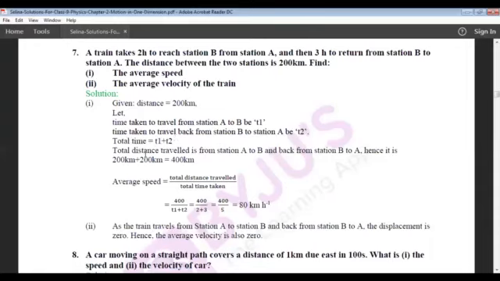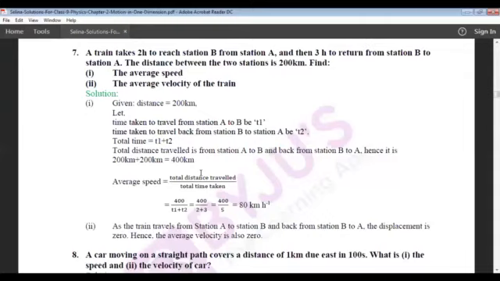So, the total distance traveled is from station A to B and back from station B to A. Hence, it is 200 plus 200. The distance between A to B is 200. Therefore, the total distance is 200 plus 200, that is 400 kilometers.